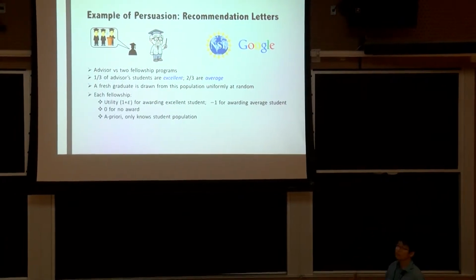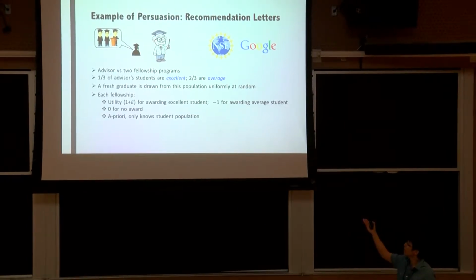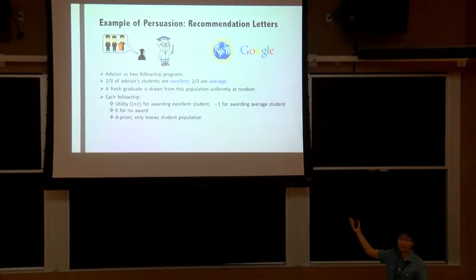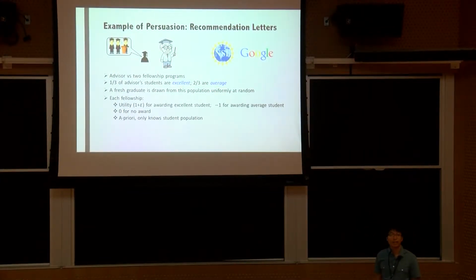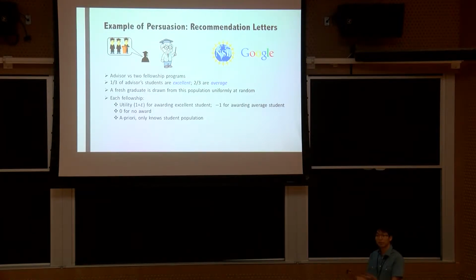Now, these 2 fellowship programs have identical payoff structures. In particular, they're going to get a utility slightly above 1 if they award an excellent student, but they're going to get a utility -1 if they award an average student. If they do not give out the award, then they get utility 0. So you can see that they would only be willing to give out the award if the probability of the student to be excellent is at least half. But a priori, this fellowship program does not know whether the student is excellent or not.